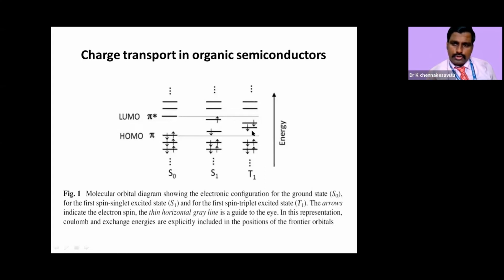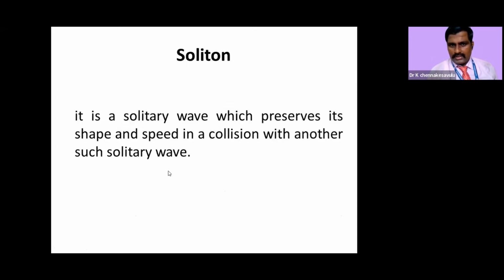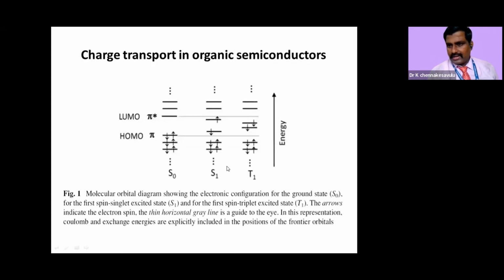What will happen to the multiplicity? 2S plus 1, it is a triplet. So we have the singlet ground state, the singlet excited state S1, and the triplet. This is what happens during the excitation.